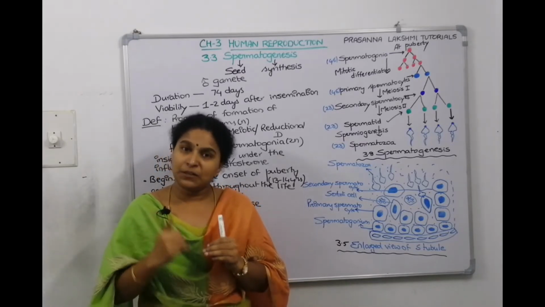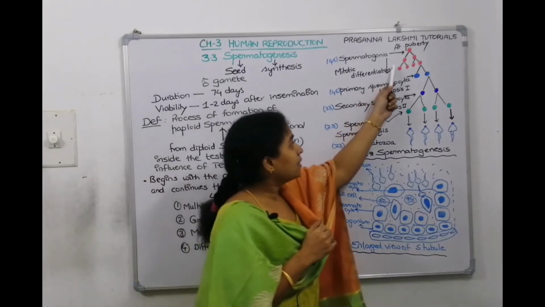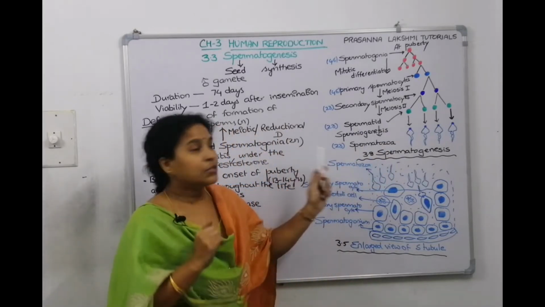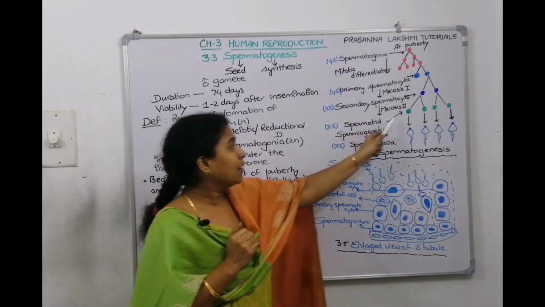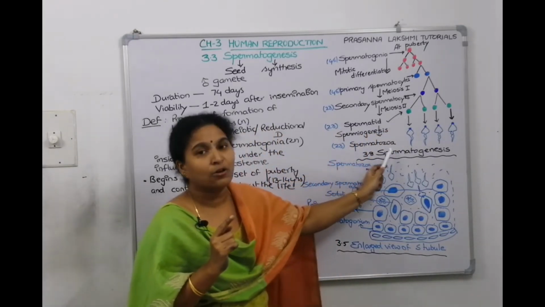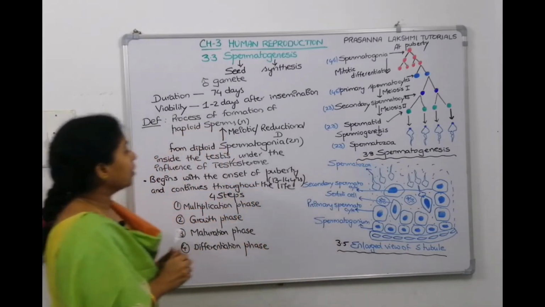Now the last one is differentiation. Till here we have been drawing circle, circle, circle. The last one is differentiation, also called spermiogenesis, where the spherical spermatid gets converted into a tadpole-like structure called spermatozoa. This is the fourth step. Understood? Quickly take the screenshot.